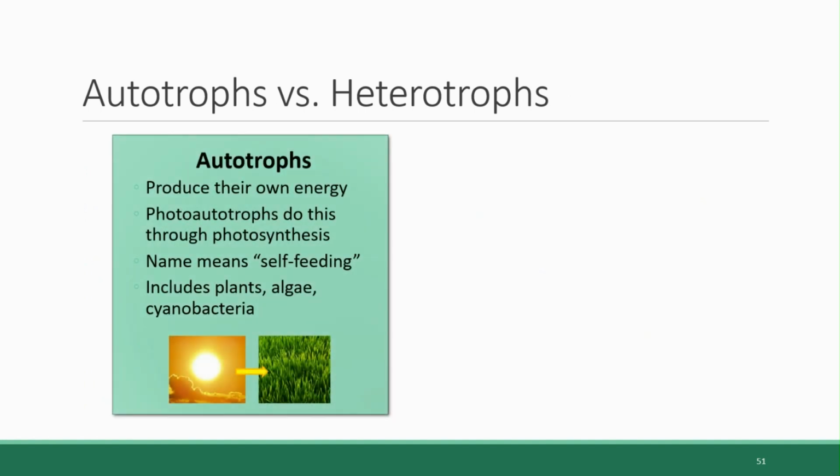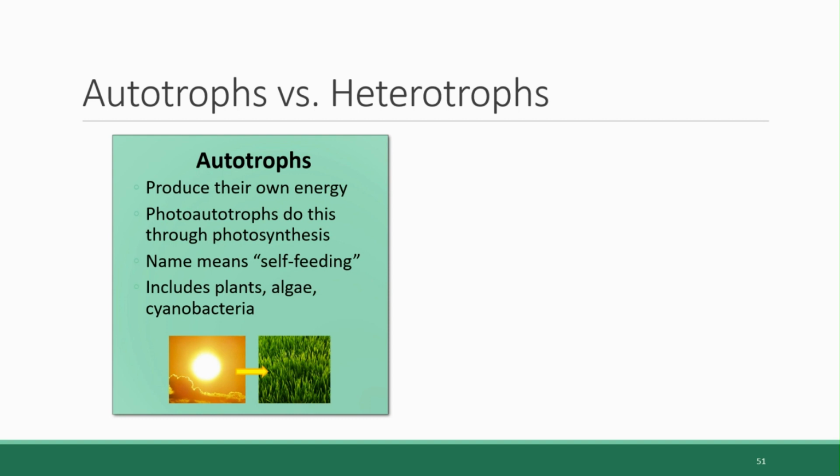Autotrophs are organisms that produce their own energy. While there are some rare exceptions, most do this through a process called photosynthesis, in which they capture the energy of sunlight, and these are specifically referred to as photoautotrophs. The term autotroph literally means self feeding. The prefix auto means self. For example, an automatic transmission, also known as a stick shift, is a car where you have to change the gear yourself. Troph is a root word that means food or nutrition. So members of this autotroph group include all plants, all algae, and certain types of bacteria called cyanobacteria.